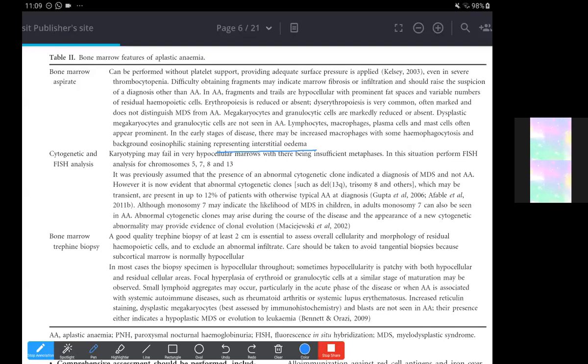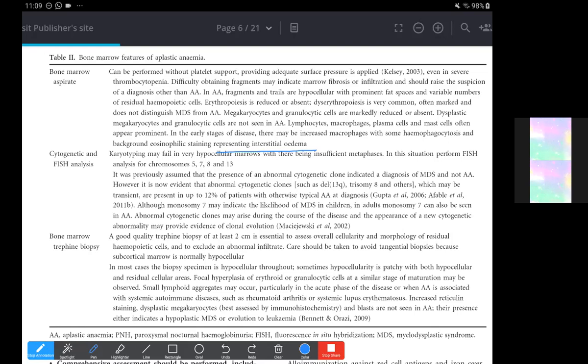So ghost cells may be seen with indistinct margins, and there would be acidophilic material surrounding the cells, along with smudged basophilic nuclei. And the biopsy may also show loss of marrow architecture with indistinct cellular margins and background infiltrate.